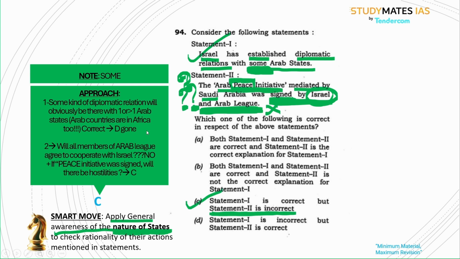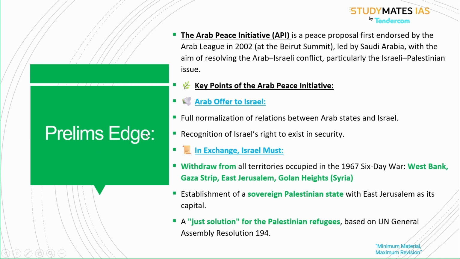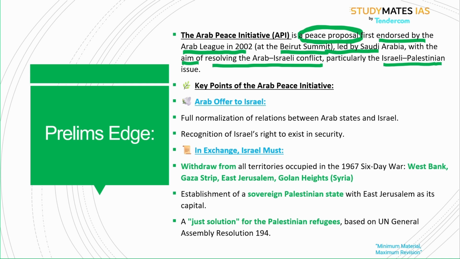Now, the Arab Peace Initiative is basically a peace proposal. It was endorsed by the Arab League in 2002 at the Beirut Summit, and it was led by Saudi. Its aim was resolving the Arab-Israel conflict, especially the Israel-Palestine issue.